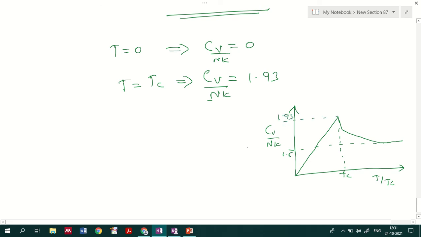Okay. Now here you can see that this 1.93 is obtained at T equal to Tc, from the above representation. So Cv by Nk is equal to 1.93 at this representation. Now we'll just see an experimental observation corresponding to this as well.